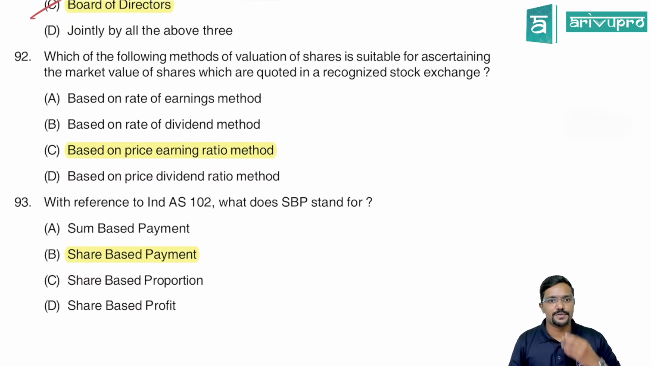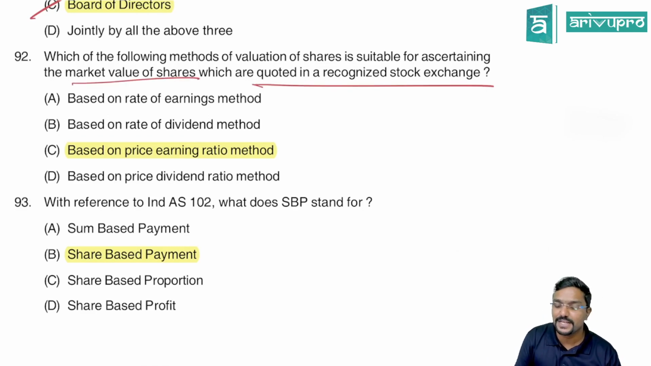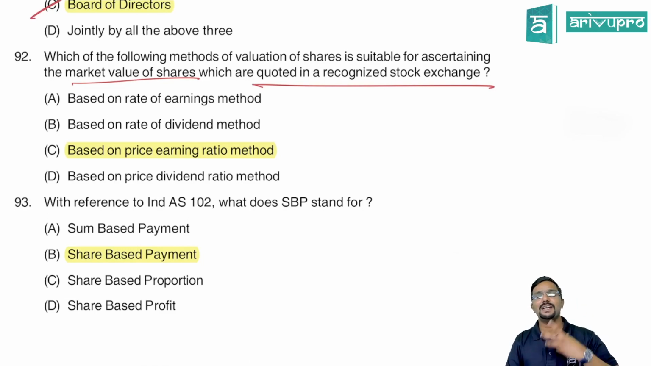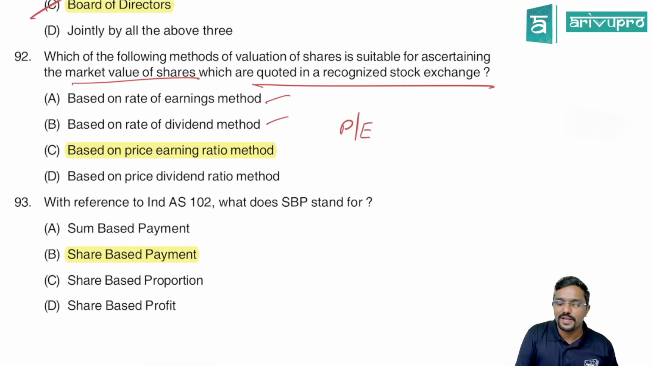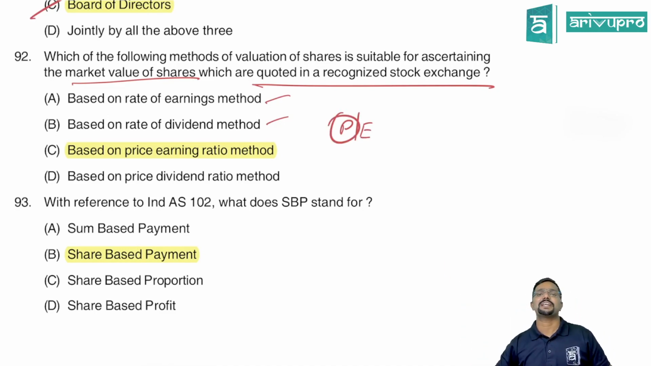Next, which of the following methods of valuation of shares is suitable for ascertaining the market value of equity shares which are quoted in the recognized stock exchange? Based on rate of earnings method? No. Based on rate of dividend? No, because even if the shares are not quoted, we can still use these methods. Whereas based on price earning method? Yes. Because what is the price earning method? P, where price depends on the market.